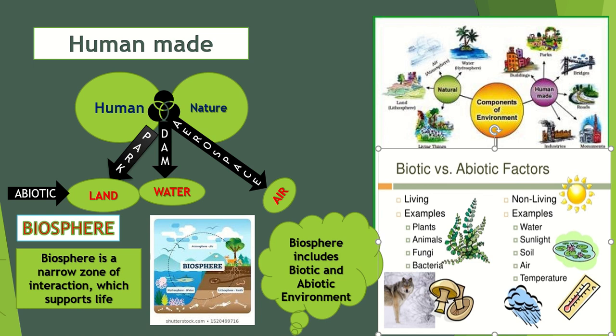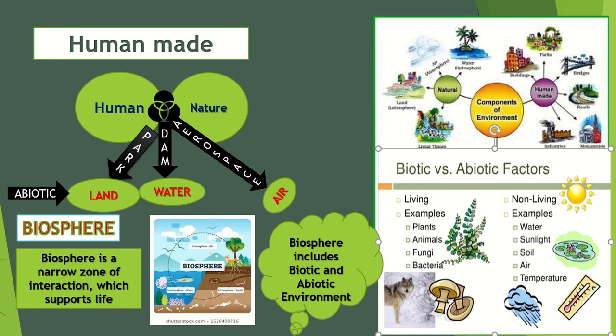These are abiotic: lithosphere, hydrosphere and atmosphere. So this is human interaction with nature. Now what is meant by biosphere? That's a new word to you, right? Bio means which has life in it. Sphere means zone, the zone where life is possible.